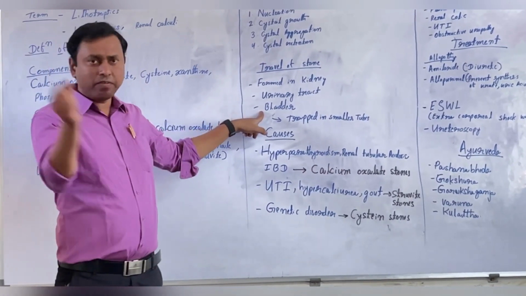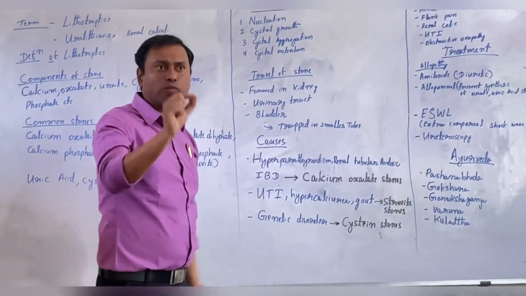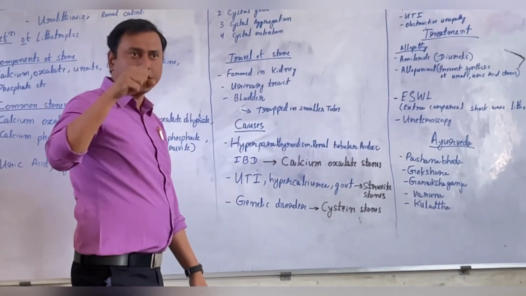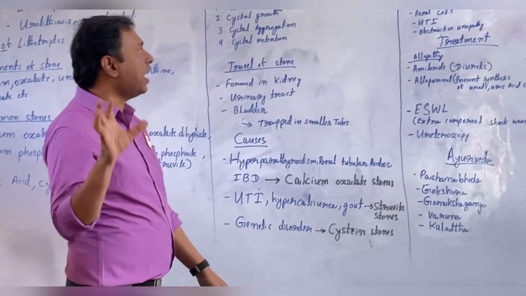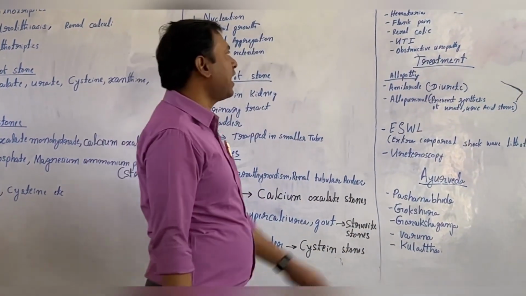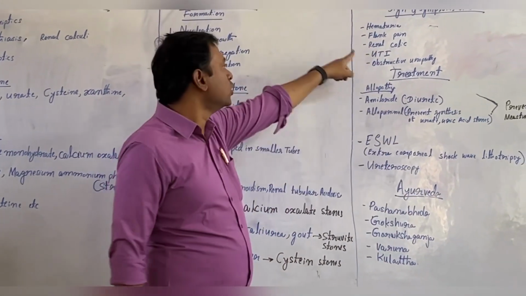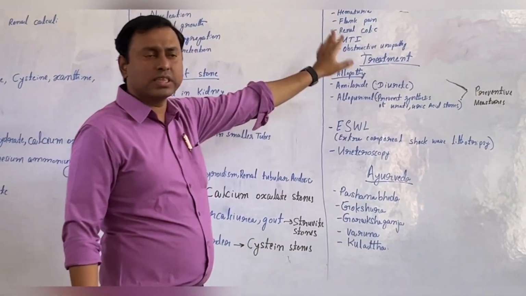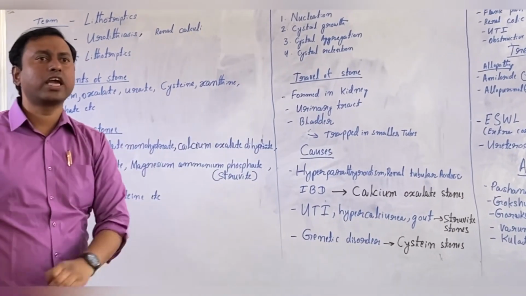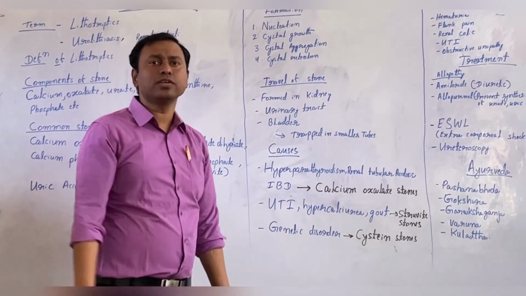Whenever they are traveling, if there are small tubes, the stone is trapped or blocked at that place, and whenever it is blocked, signs and symptoms arise in the patient: hematuria, flank pain, renal calculi, UTI, obstructive uropathy. These signs and symptoms occur when a stone is trapped in a small renal tubule.